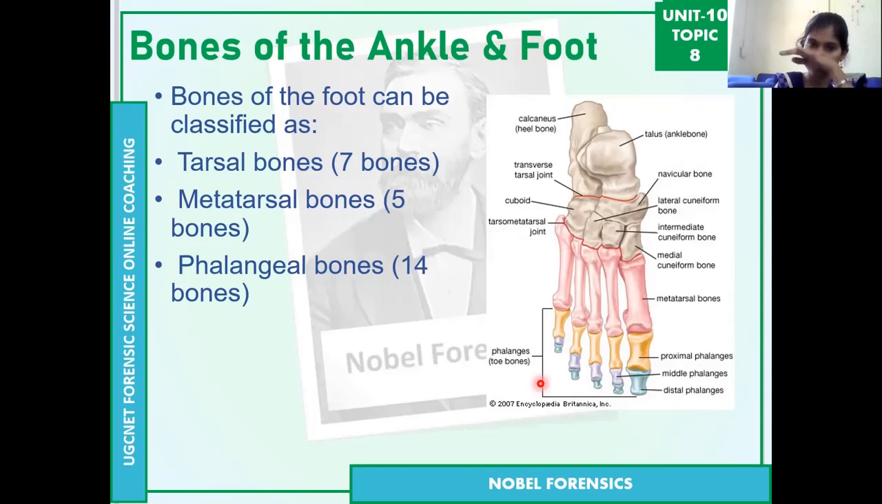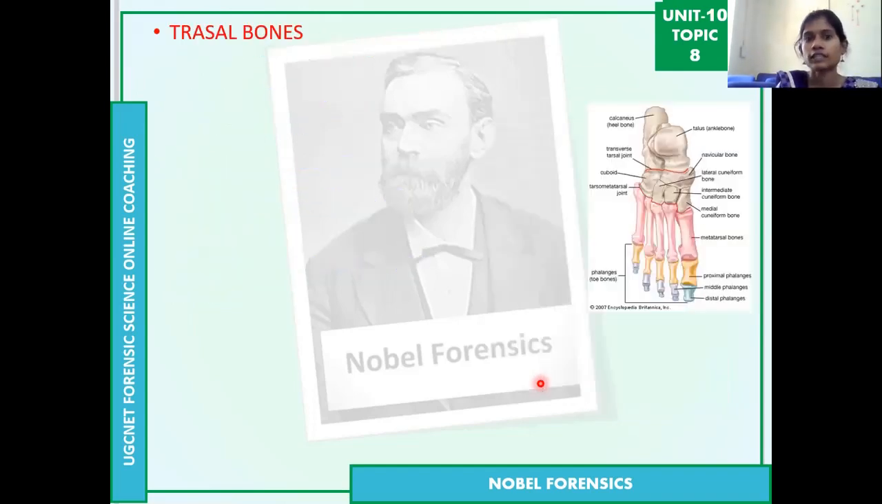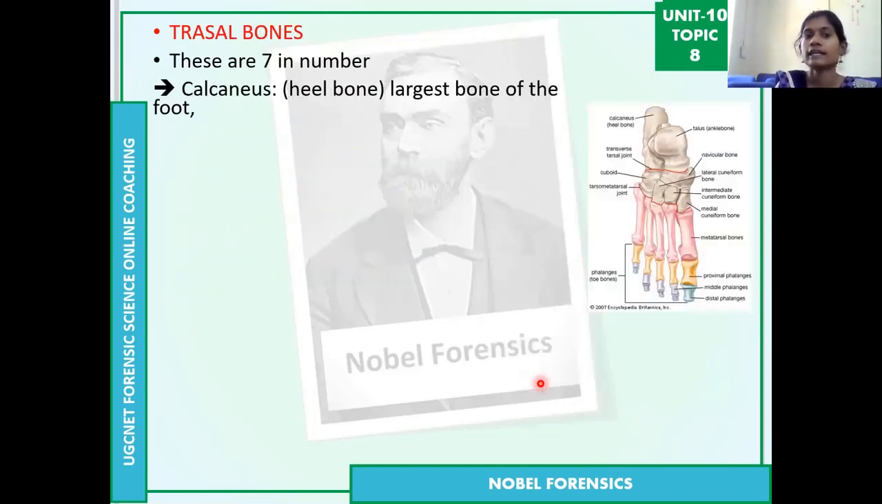So these are the tarsal, metatarsal, and phalangeal bones. The tarsal bones are 7 in number, like the calcaneus bone, which is the largest bone of the foot. This was the previous question: which of the following is the largest bone of the foot. The calcaneus is the heel bone. Whenever we are stepping, the heel area of the foot is the calcaneus bone.